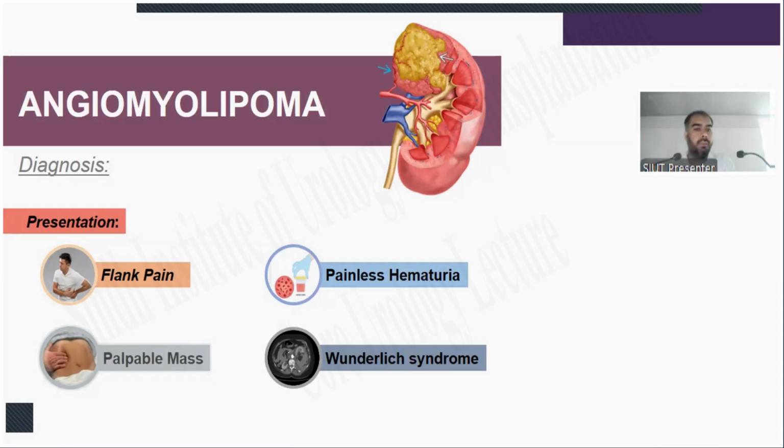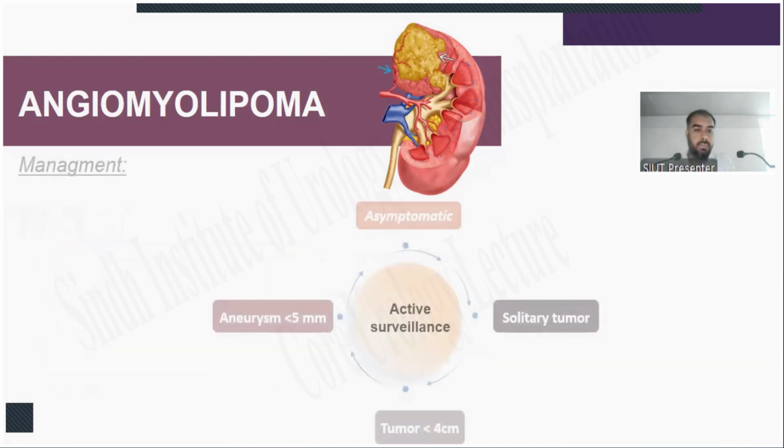An AML patient can present with painless hematuria, a palpable mass, or as Wunderlich syndrome. Management is active surveillance if the patient is asymptomatic with a solitary tumor, or the tumor is less than 4 centimeters and the aneurysm is less than 5 mm.